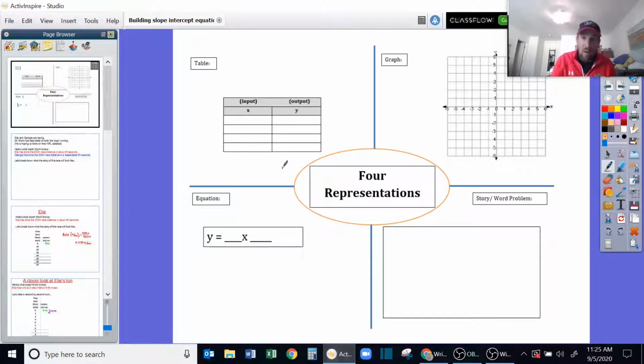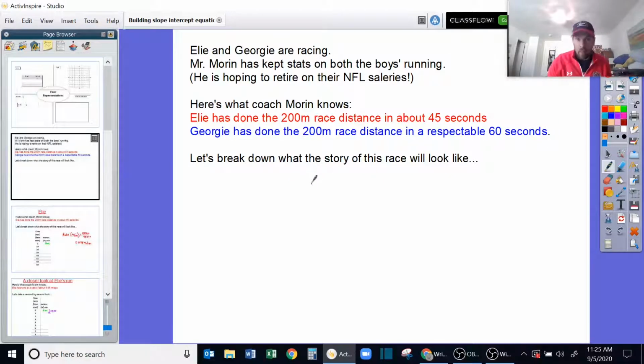Today's story that I want to tell is about a race. So, Eli and George are racing. Mr. Morin has kept stats on both the boys running. I'm hoping to retire on their NFL salaries. Here's what Coach Morin knows. Eli has done the 200-meter race in about 45 seconds. I timed him. Georgie has done the 200-meter race in about 60 seconds. That's respectable. He's probably going to be a lineman.